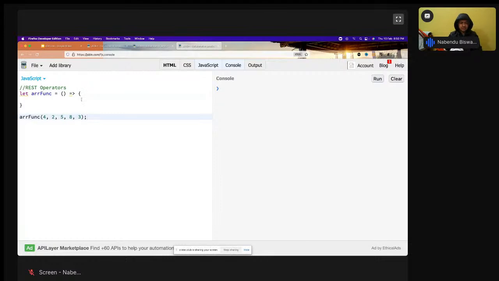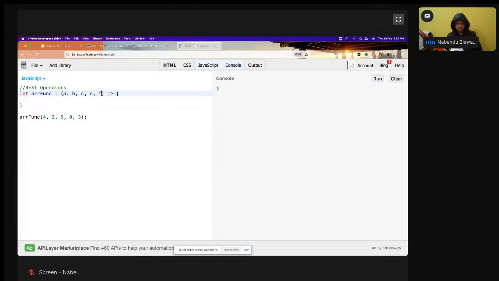In normal circumstances, I have to write a lot of code here. First I have to take a, b, c, d, e, f, all these things I have to do, and then maybe push them one by one. And that is also not reliable, because if I suddenly increase the parameters, then I have to change it again. So a lot of extra code will go. In the earlier days, before 2015, before ES6, a lot of code used to go there, because this is a very big use case in which whatever parameters I'm passing here, I want to convert into an array.